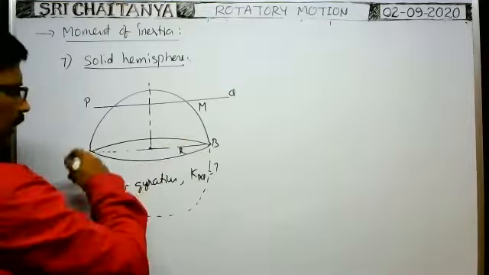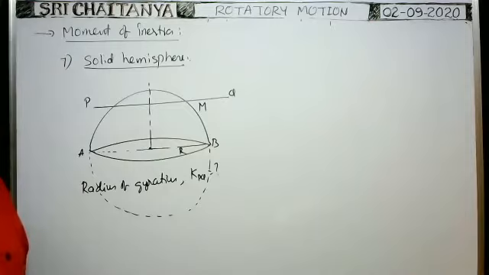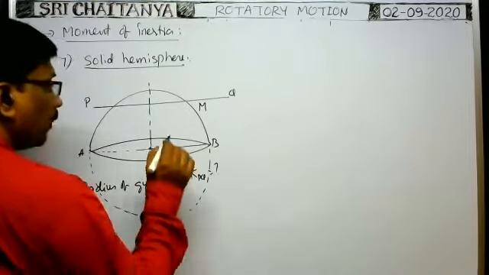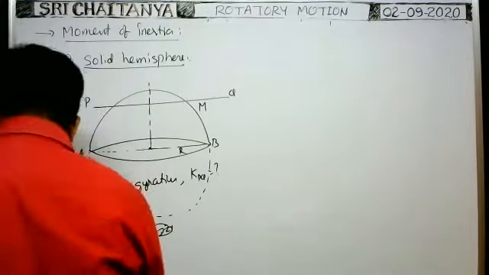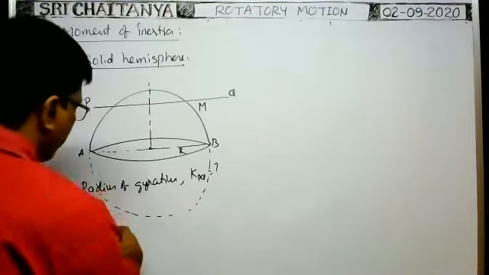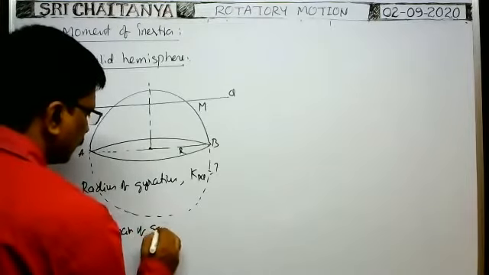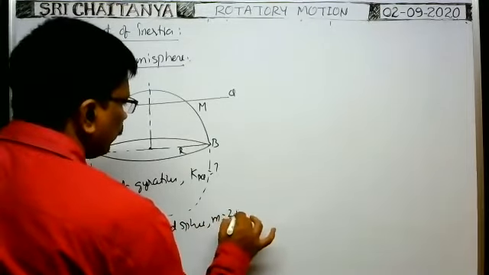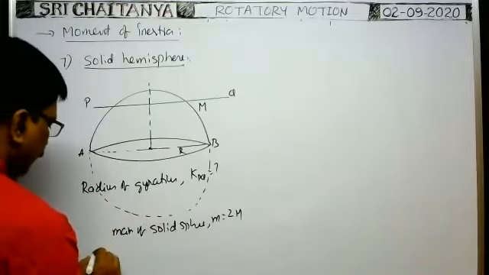First write the general formula. The mass of the solid sphere, say small m, is equal to 2 into capital M.